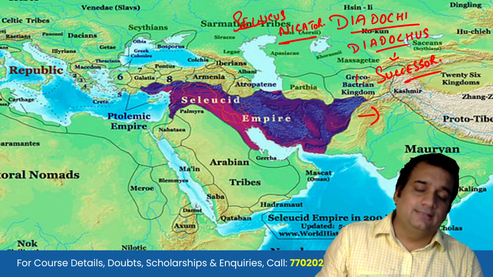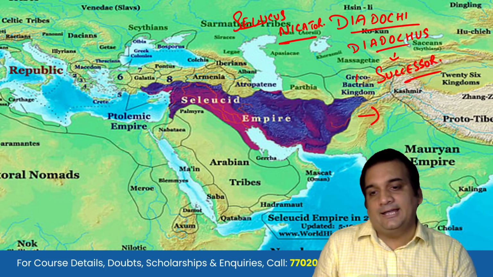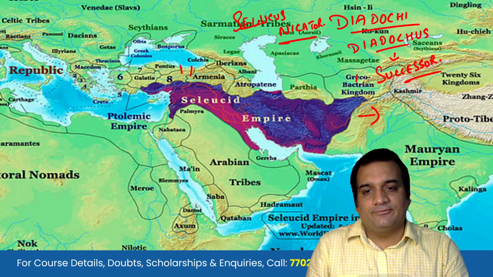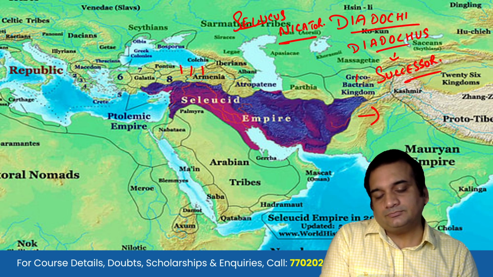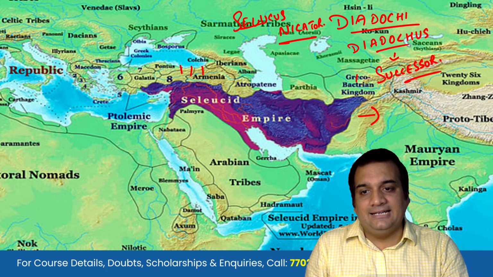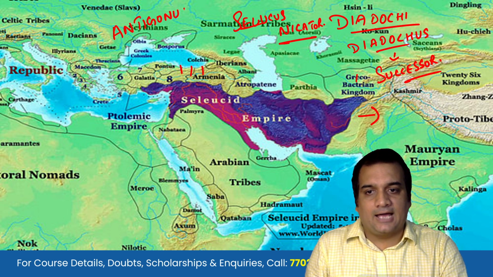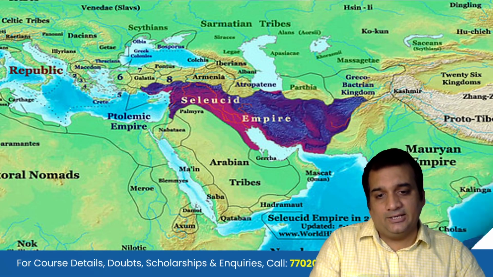One in the eastern side with the great Mauryan or Magadhan empire of that time, and secondly he will have to fight battles with the generals of Alexander the Great. One very famous one is Antigonus, also known as Antigonus the one-eyed, because he had only one eye. So we will also see that.